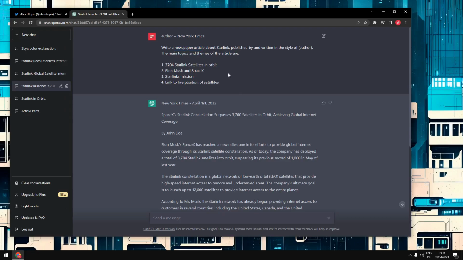But if you want to make sure, we can take even more control over this article. Now, in my case, I worked in journalism. I know the structure of a newspaper article. But in case you don't, don't forget that you have an AI at your disposal and you can ask it, right? I prepared a question here.